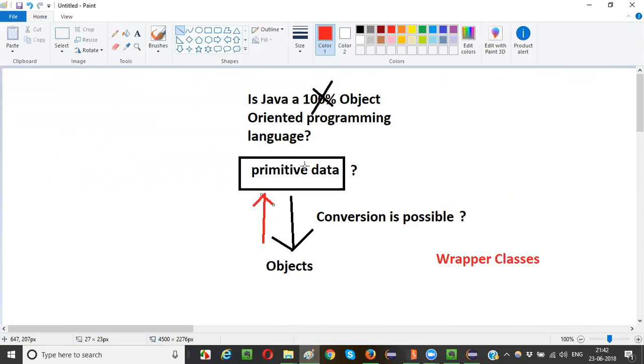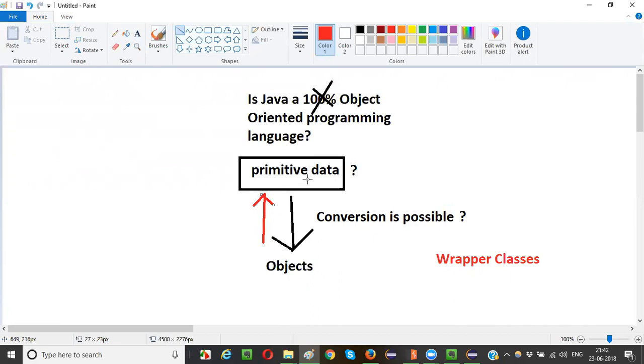So whenever you need some data in the form of an object, you can convert it using the wrapper classes. And whenever you want these objects back as primitive data types, you can also do that. I will practically demonstrate this concept, guys. For now, just understand at a high level: Java is not a 100% object-oriented language, just because of these primitive data types, which Java has intentionally kept as non-object oriented.